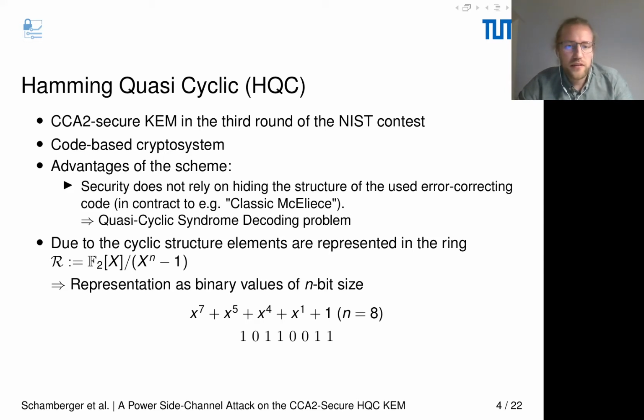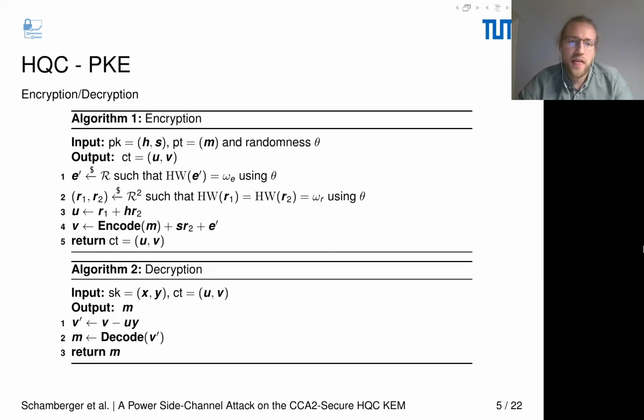As the name already says, HQC has a cyclic structure. Therefore, elements can be represented as polynomials in the ring F2[x] divided by x^n minus 1. This means all polynomials can be represented as binary values of n-bit size.